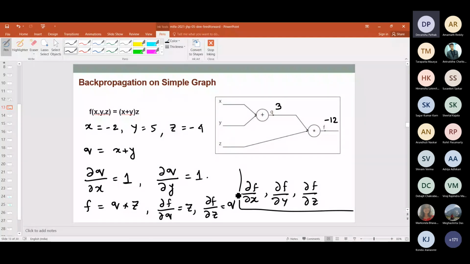Okay, all right. Now, how can I propagate my values in the backward direction? So, if I want to compute del F del Z in this particular graph, let me just copy the whole thing.